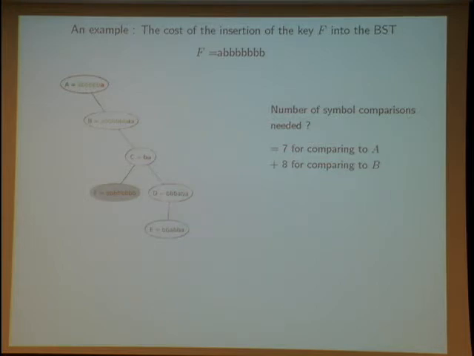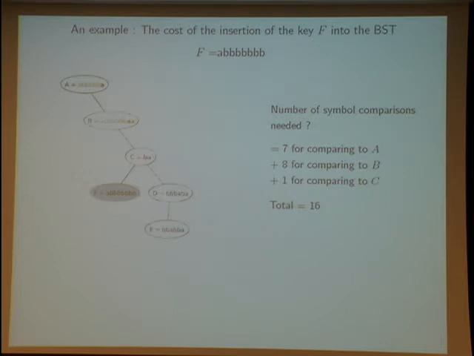Now it's easier with C, because C and F differ in their first symbol, so we need only one comparison to compare F and C. So finally, the total cost for inserting F inside the BST is equal to 16. And this is this cost that you are interested in studying in the BST.